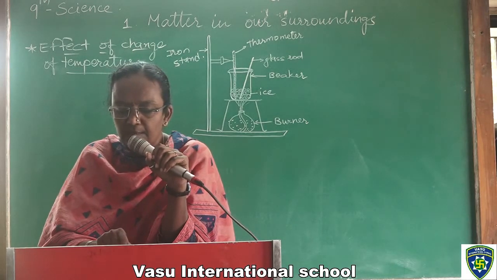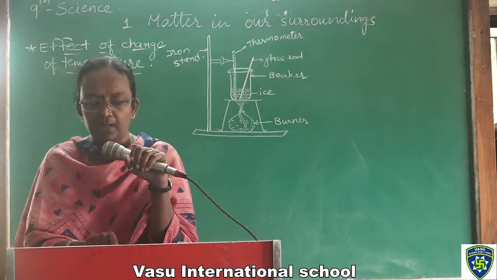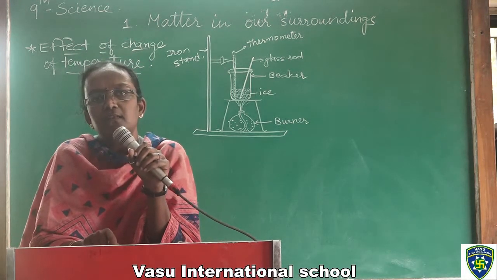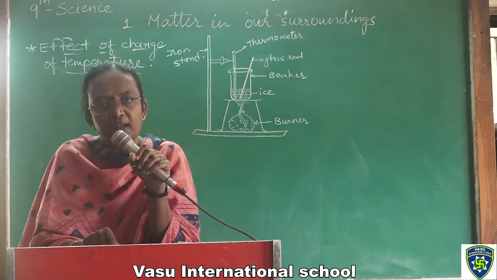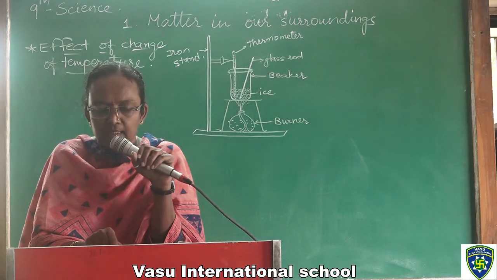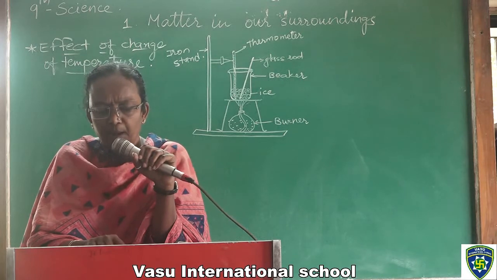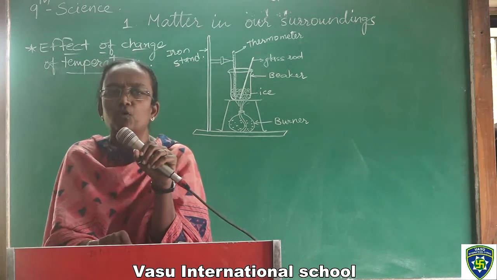The energy supplied by heat overcomes the forces of attraction between the particles. As the energy supplied increases, the intermolecular force, that means the force that binds two particles with each other, starts decreasing. The particles leave their fixed positions and start moving more freely.